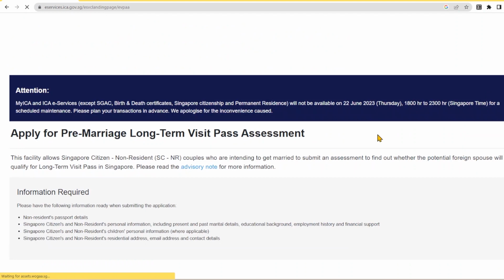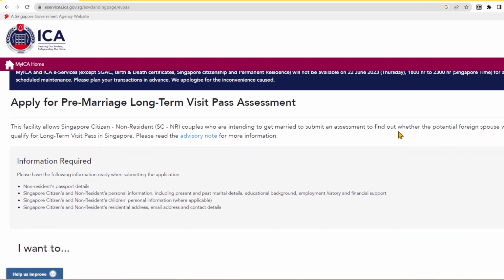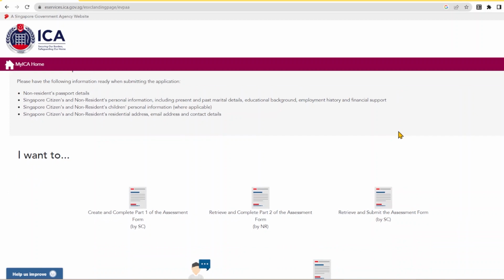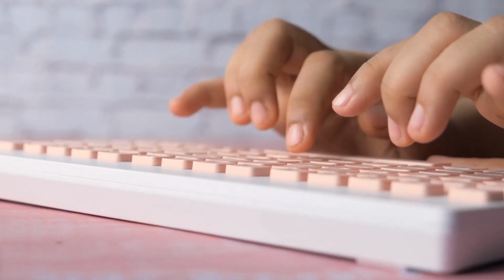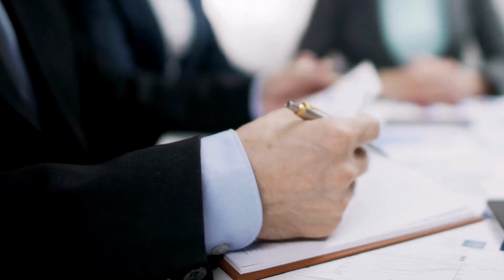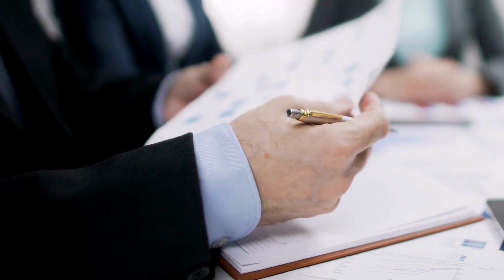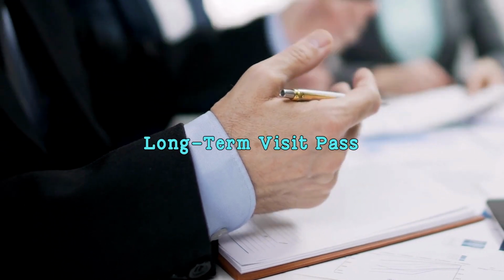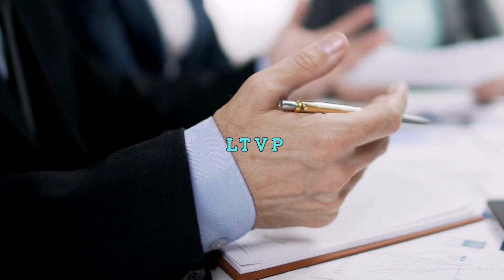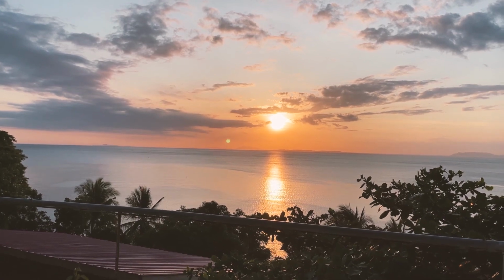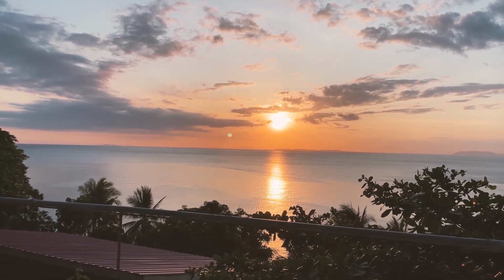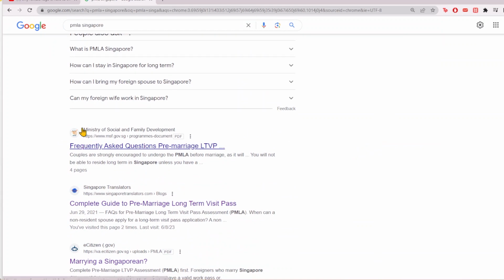The Pre-Marriage Long-Term Visit Pass Assessment, or PMLA, is a free online assessment to be filled out by a Singapore citizen and their non-resident partner before registering their marriage. The purpose of taking the PMLA is really just for the ICA to know whether or not the non-resident partner is eligible for the Long-Term Visit Pass, or the LTVP. So basically, the NR, or the non-resident, is just submitting their info ahead of time for the LTVP application. Taking the assessment is highly encouraged but not mandatory.